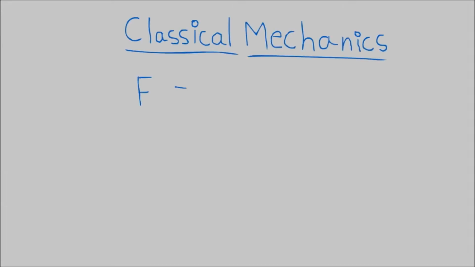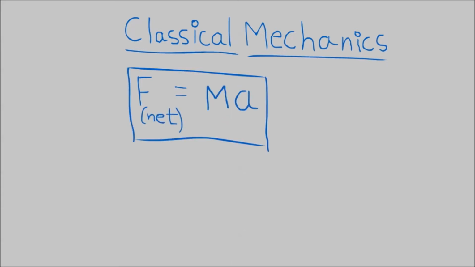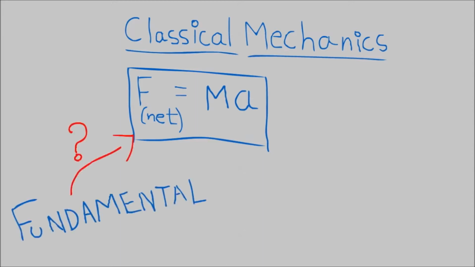Hello, what is the most important equation in classical mechanics? It's probably F equals dp/dt or F equals ma. The question is, is this equation derivable? Is there some fundamental principle from which we can arrive at that?